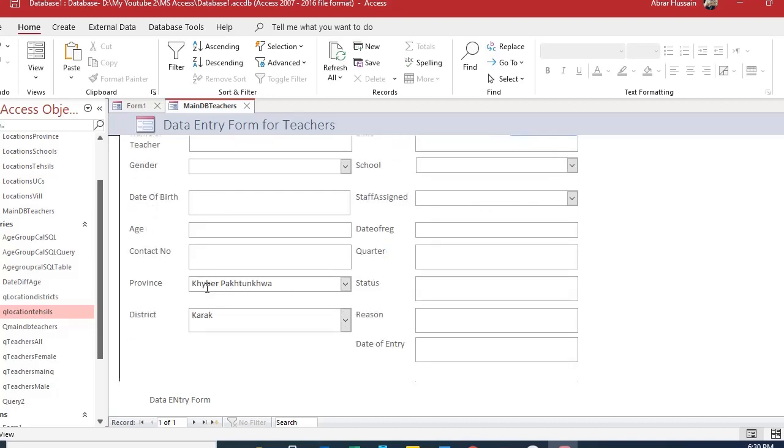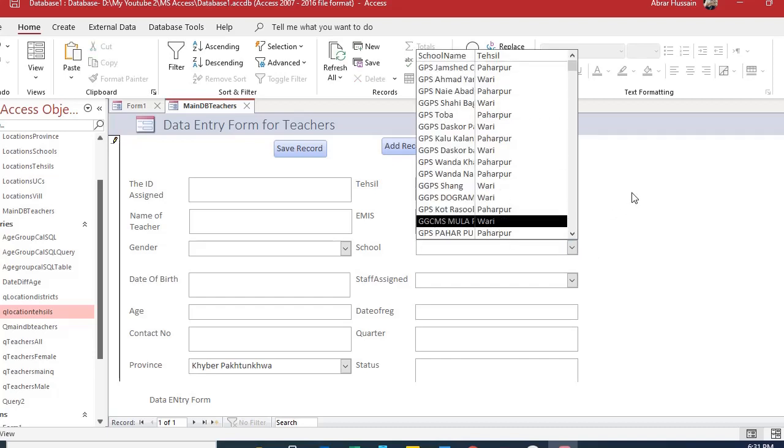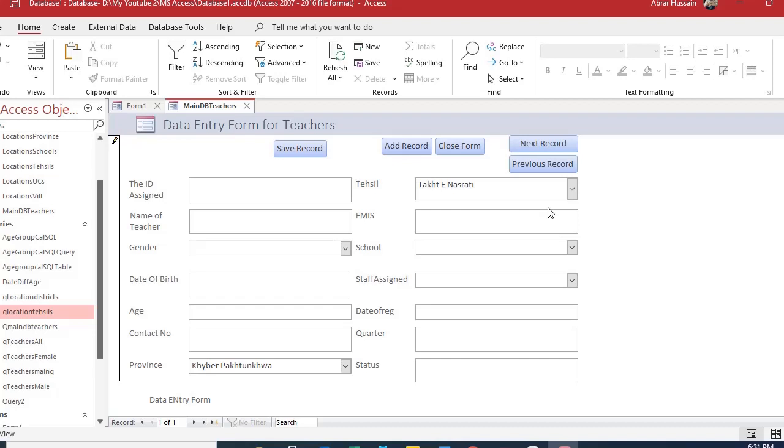So when you apply such a type of filter, on each of the cells, first on the district, you go to that Visual Basic and this column, the name of this cell, then all those cells which are coming after it with drop down list only. So it should requery, it should refresh them. Now in the tehsil, if I select a specific tehsil, here I see all the schools. Now I want these schools also to be filtered, and then the EMIS to be auto updated when a school is selected.